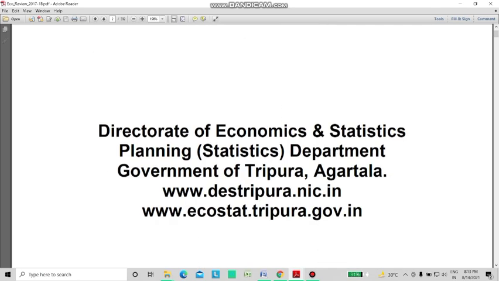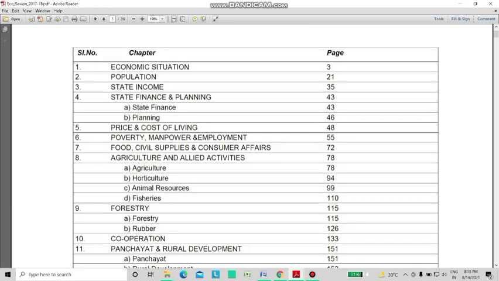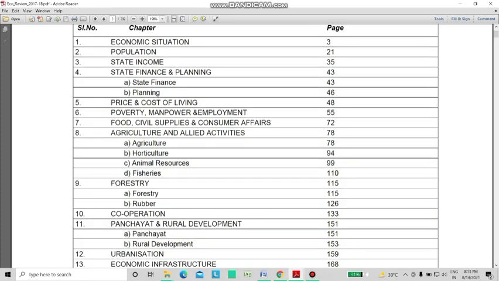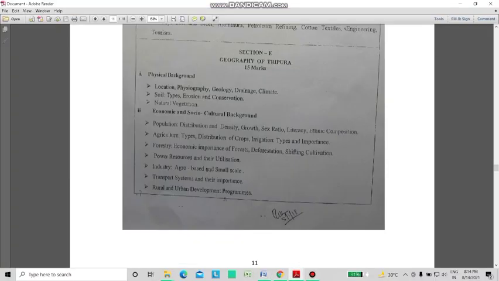This document is pretty huge, 382 pages. It turned out to be very helpful regarding the geography of Tripura and also the economy of Tripura. Topics like agriculture and allied activities and forestry are covered here. Again, you must not go through the whole document. Just concentrate on the topics given in your syllabus. There are also a few notes which I compiled, and I'll be sharing those with you.